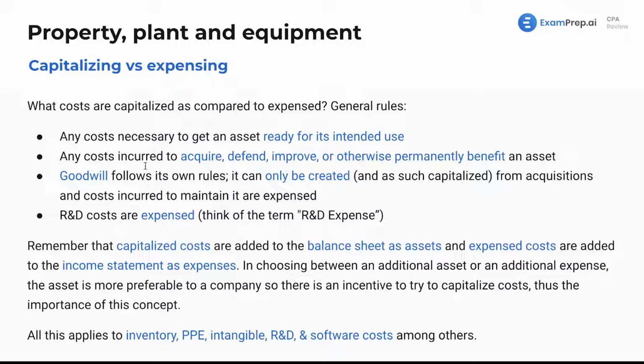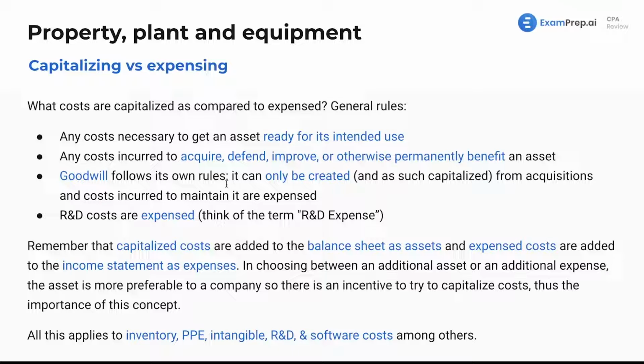Any costs incurred to acquire, so buying land, buying machinery, defend, we'll see this in patents when we have successful outcomes. When we pay lawyers and we successfully defend our patent, then those costs are going to be capitalized to the patent. Improving, we saw this in our graphic chart in the prior slide, or otherwise permanently benefit an asset. These costs will all be capitalized.